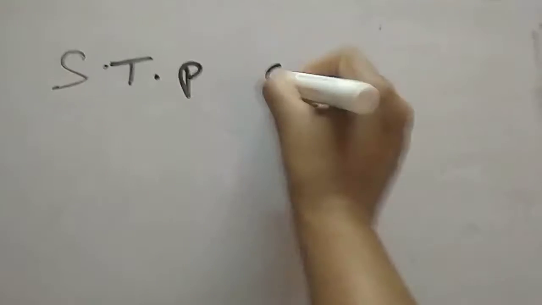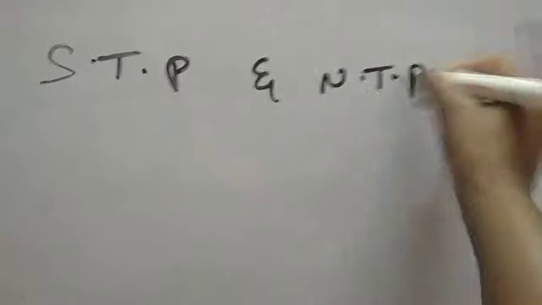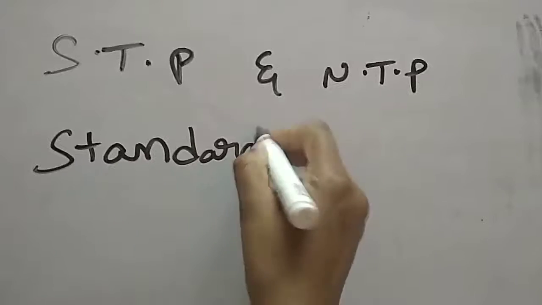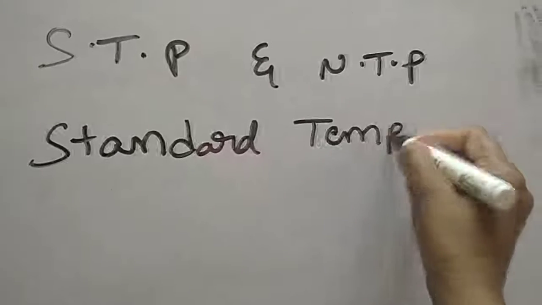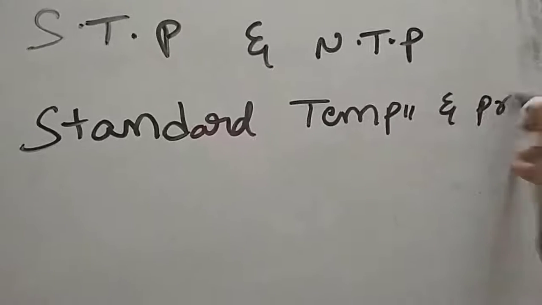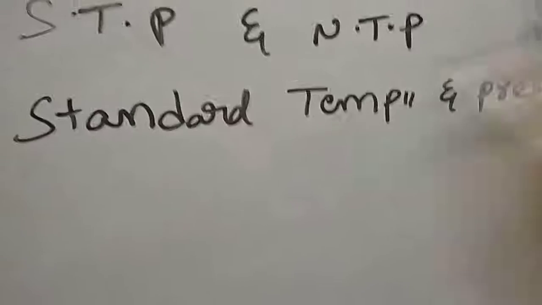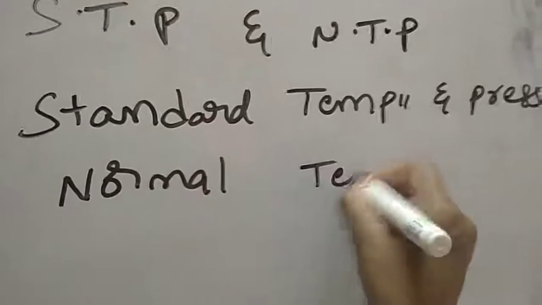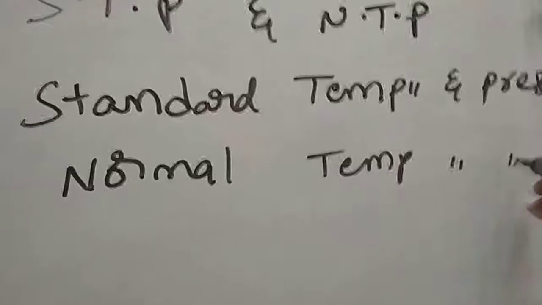Let us see what STP or NTP is. STP is standard temperature and pressure conditions, and NTP is normal temperature and pressure conditions.